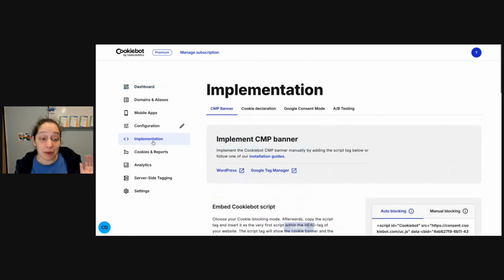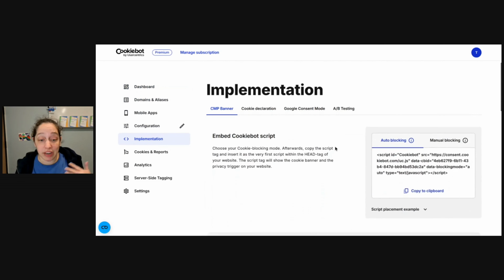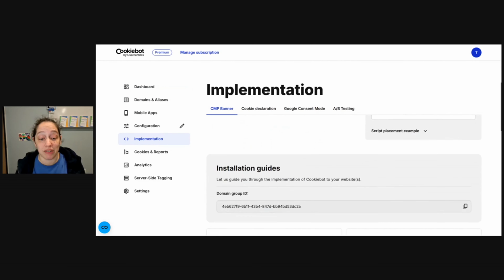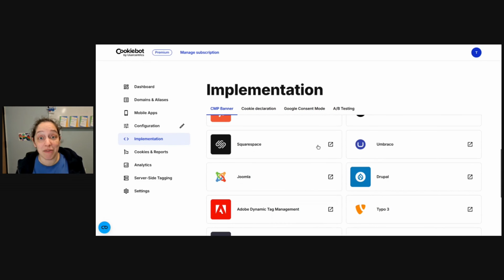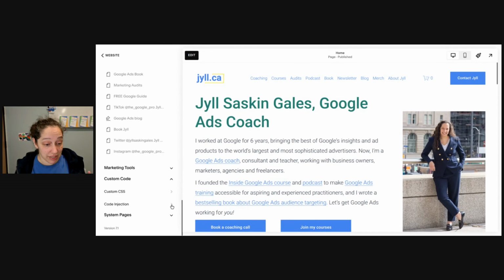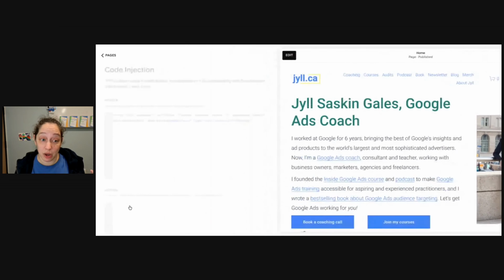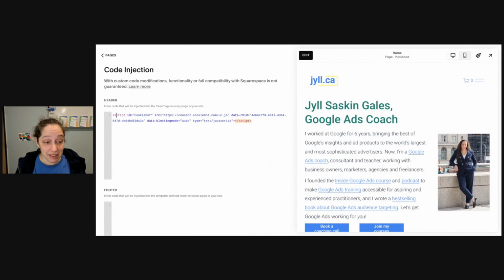To install it, I went to implementation and there are instructions here for how to do it on various platforms. My website is on Squarespace, so I followed the Squarespace directions. On my website, I scroll down to custom code and code injection. And you can see here, I just copy and pasted this script directly from the Cookiebot website.